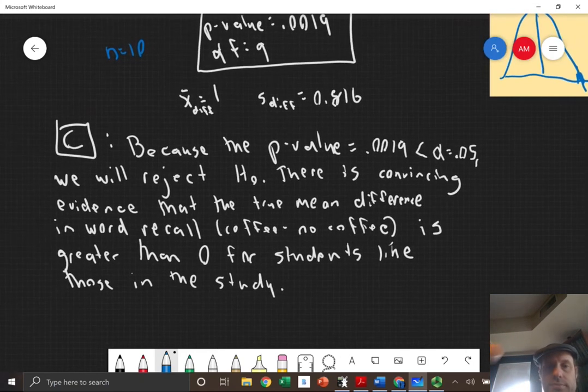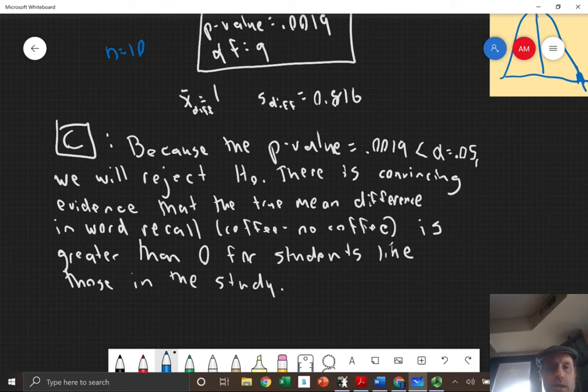Now, conclusion. Because the p-value of 0.0019 is less than alpha equals 0.05, the p-value is low, so we will reject H sub 0. There is convincing evidence that the true mean difference in word recall, coffee minus no coffee, is greater than 0 for students like those in this study.